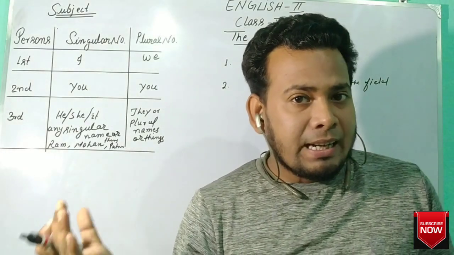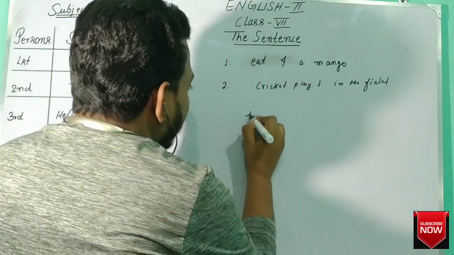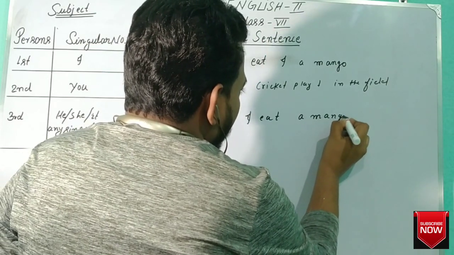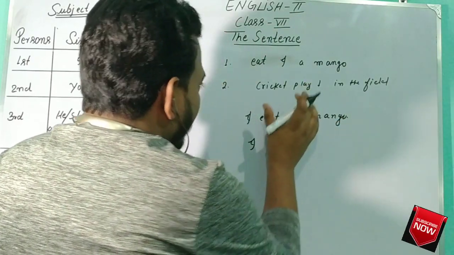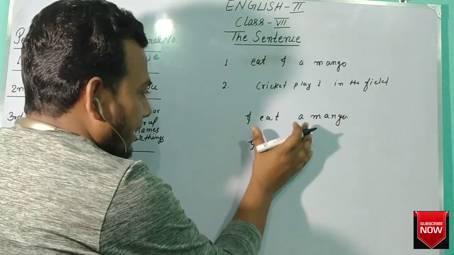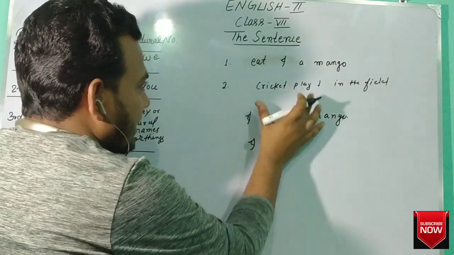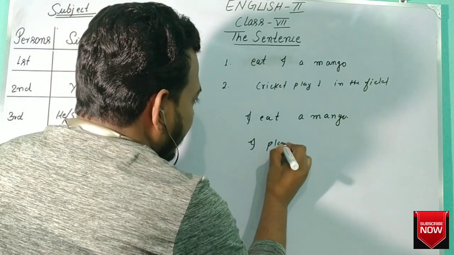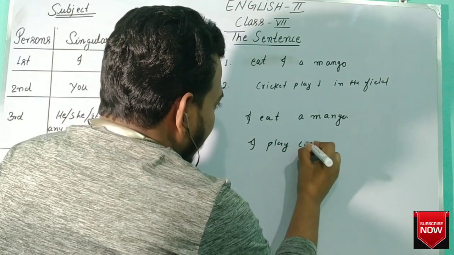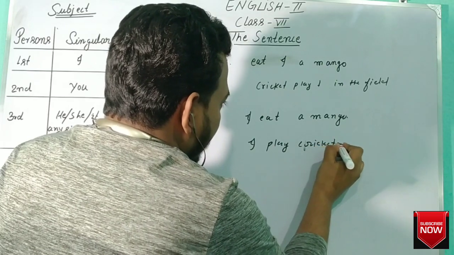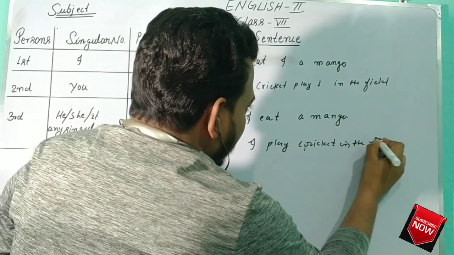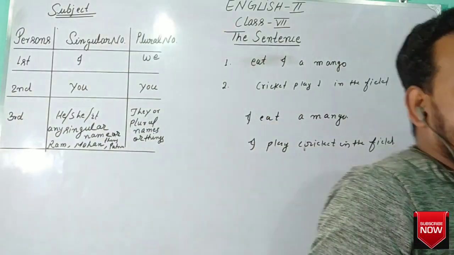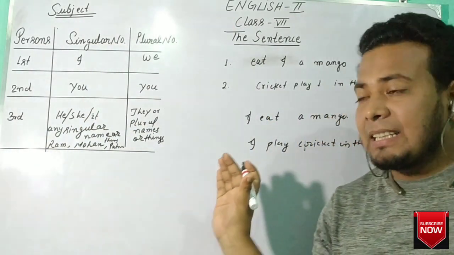Means what? When we write "I eat a mango," and when we arrange these words like this, "I eat a mango," "I play cricket in the field," now these are sentences.